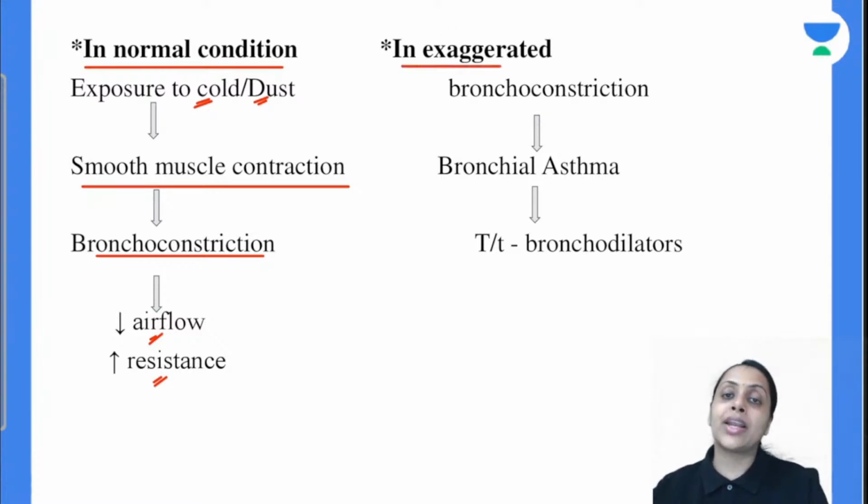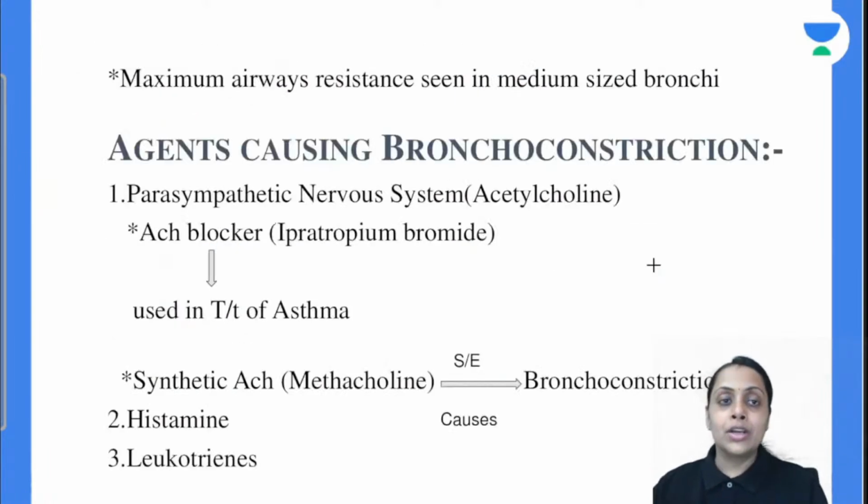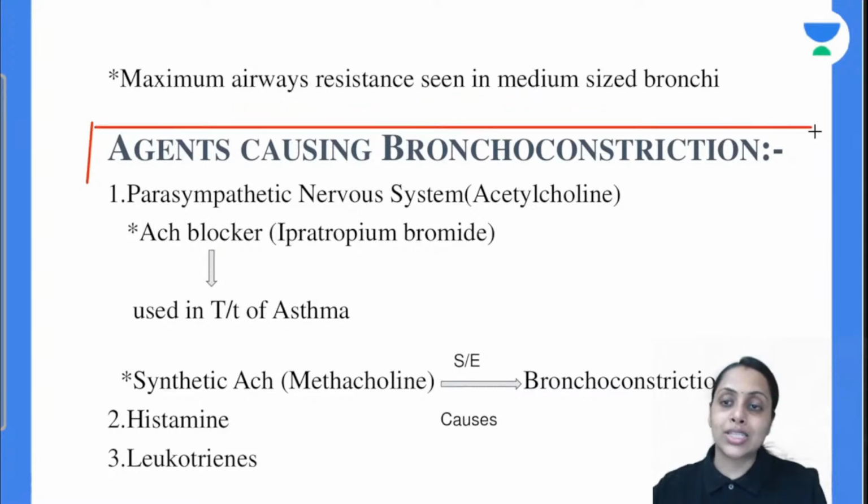But in exaggerated conditions, what will happen? If bronchoconstriction is more in our conducting airway, that is going to lead to bronchial asthma. So therefore in this situation we give the treatment by bronchodilators. Okay? Is this clear? So now let's talk about the agent. Now coming to the agent that causes this bronchoconstriction